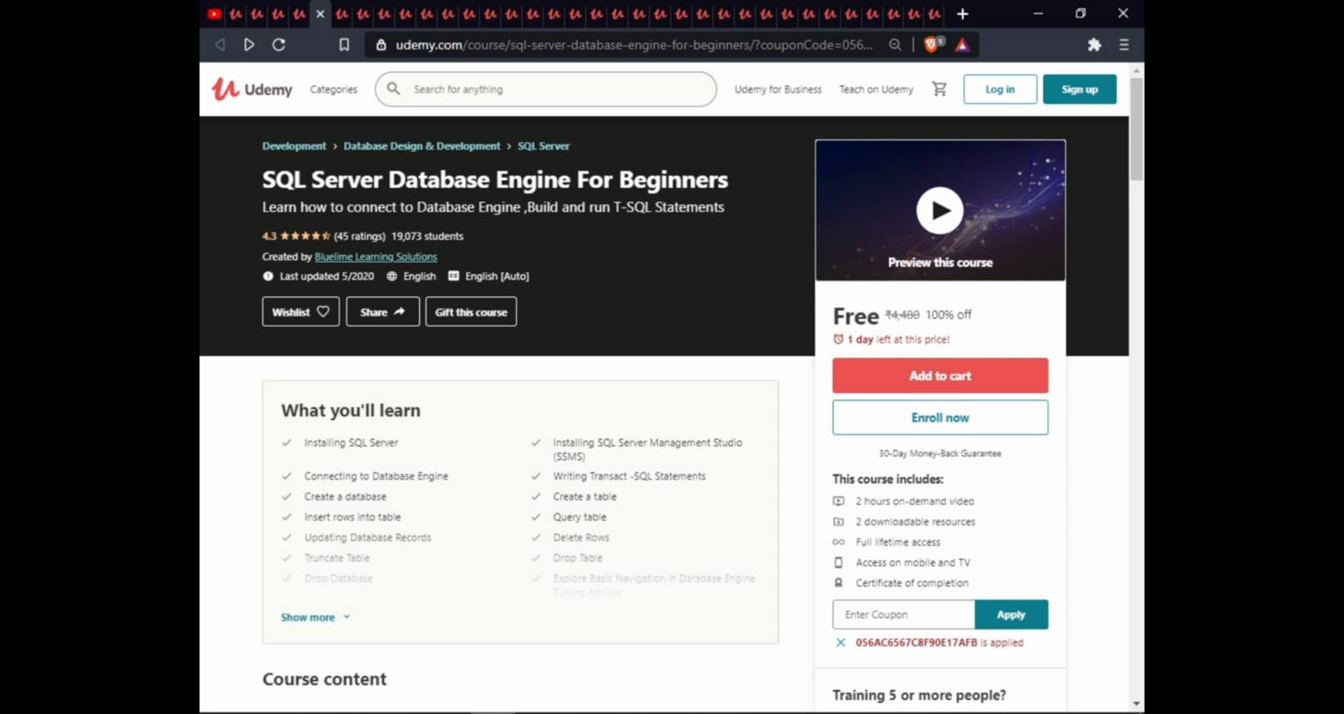The next course is SQL Server Database Engine for beginners. In this course, you will learn installing SQL Server Management Studio, connecting to the database engine, writing Transact-SQL, creating a database, creating a table, inserting rows in a table, creating queries, updating database records, deleting rows, truncating a table, dropping a database, exploring basic navigation in the database engine, Tuning Advisor, tuning a workload, viewing tuning recommendations, and viewing tuning reports. This course includes on-demand video, 2 downloadable resources, full lifetime access, access on mobile and TV, and certification of completion.